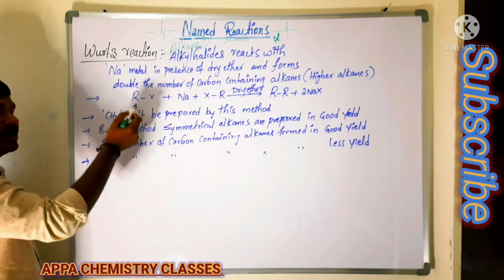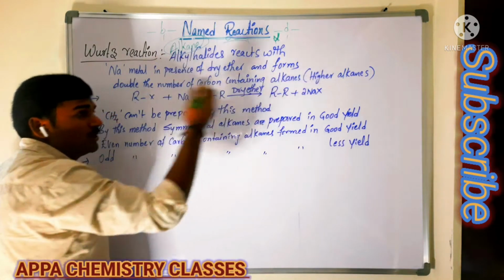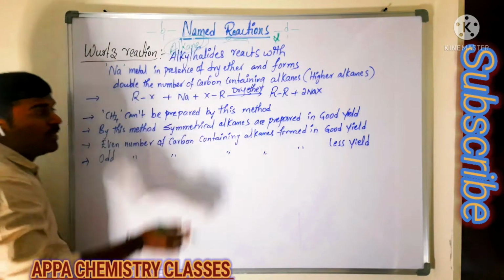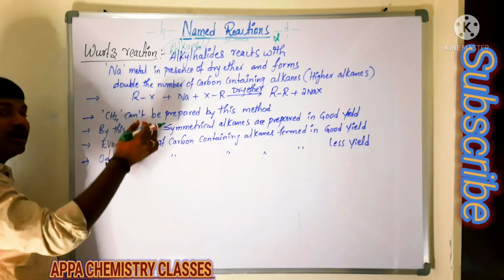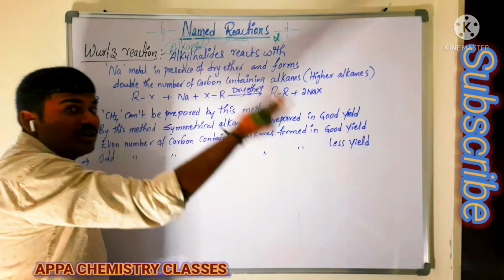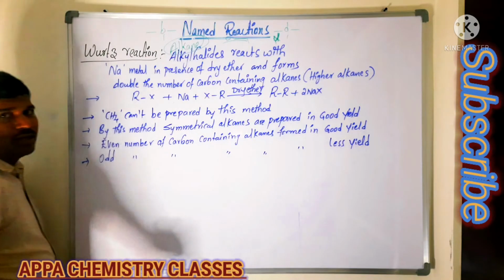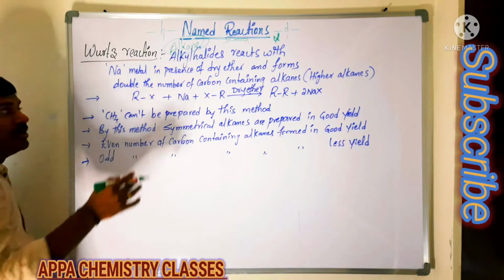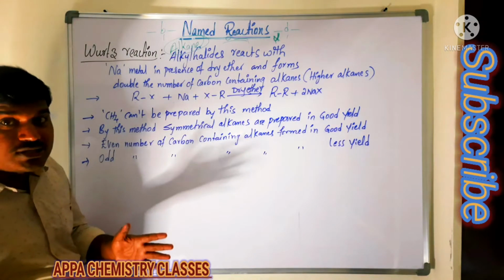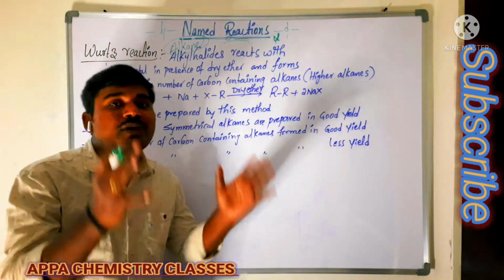If a two carbon containing alkyl halide reacts with sodium metal, we will get double the number, that is 2 doubles 4. If it is a 3 carbon containing alkyl halide reacting with sodium metal in presence of dry ether, we will get double of 3 carbon, that is a 6 carbon containing hydrocarbon. Means by this Wurtz reaction, we will get more quantity of hydrocarbon with even number of carbons.